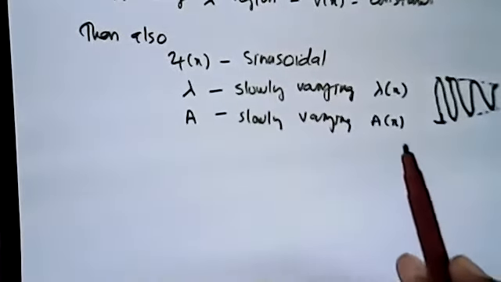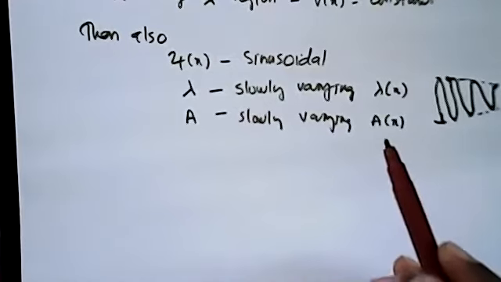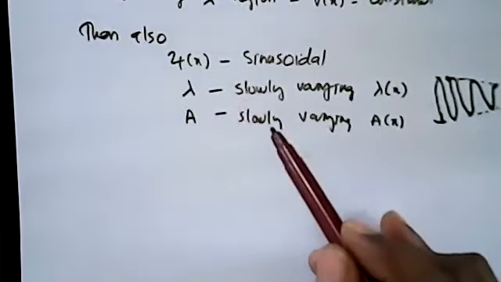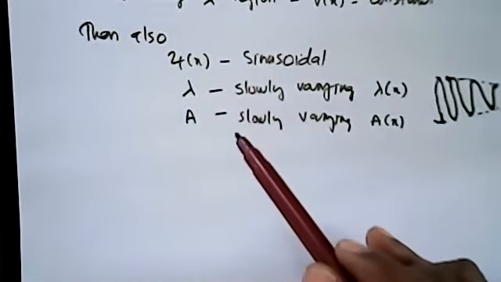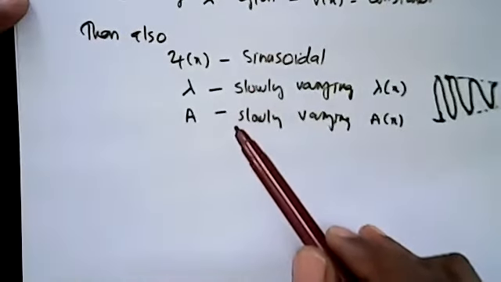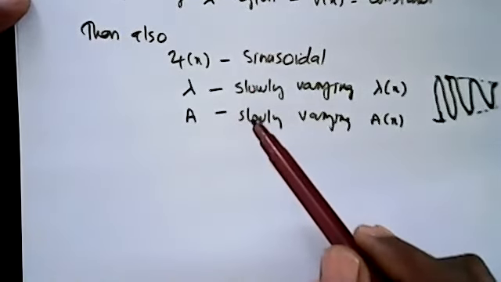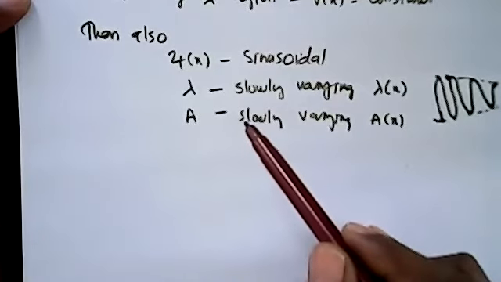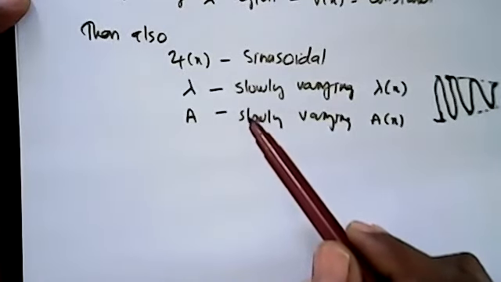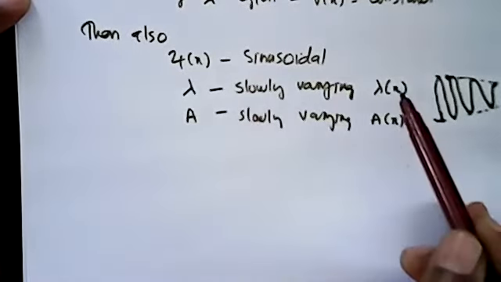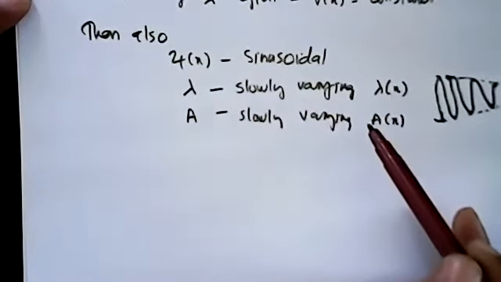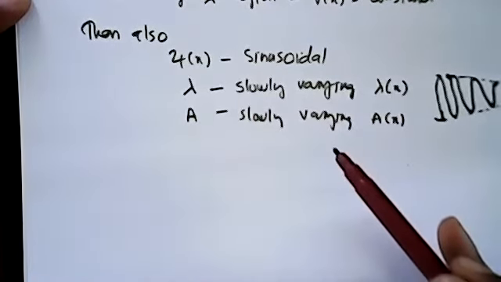So this is the basic idea of WKB approximation: lambda and amplitude slowly varying. So the solution depends on x. An x-dependent solution comes.